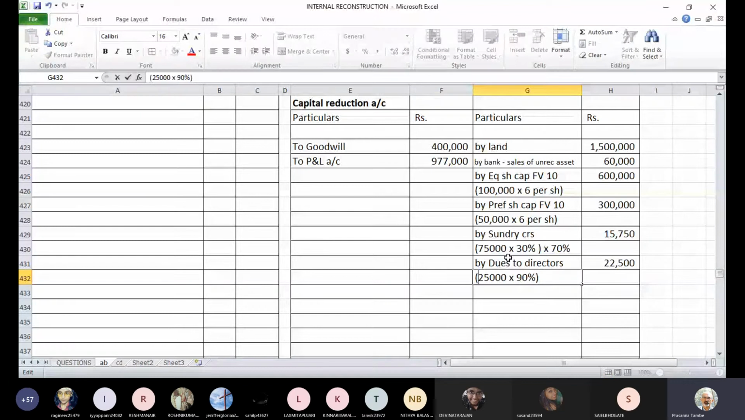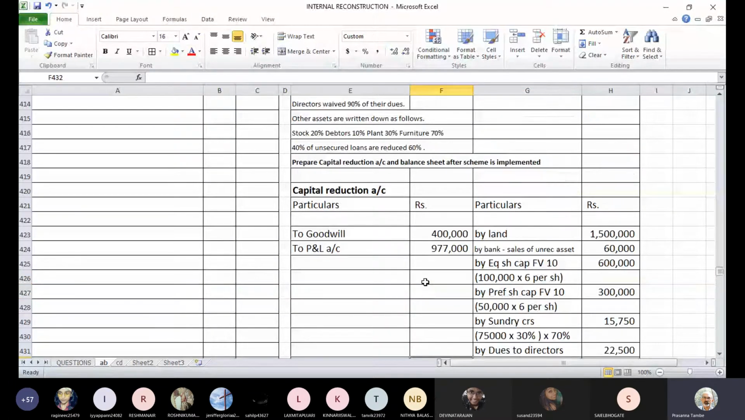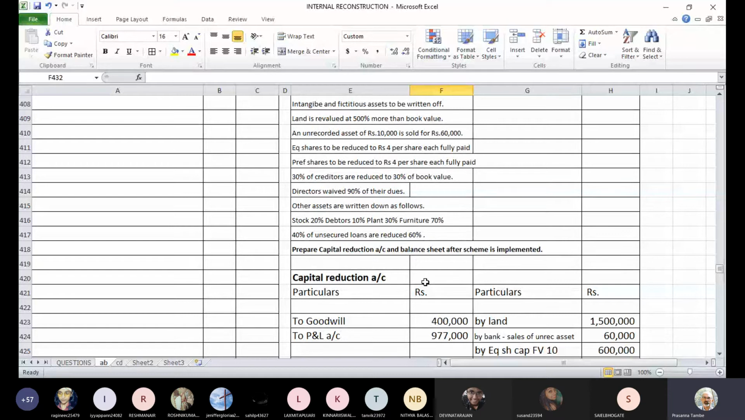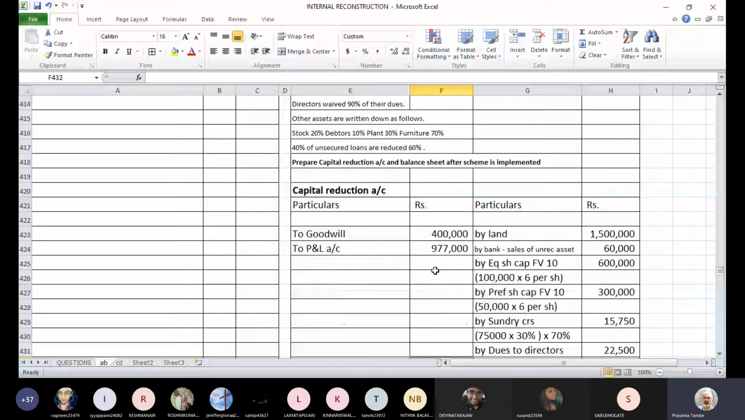Dues were 25,000, and they have waived off 90% of that amount. So they will take only 10% when it is finally paid for. So this is the amount that will be credited to capital reduction account. Then we have some write-off for other assets. Stock will be written off by 20%, debtors by 10%, plant by 30%, and furniture by 70%. So there are 4 assets which will be written off.